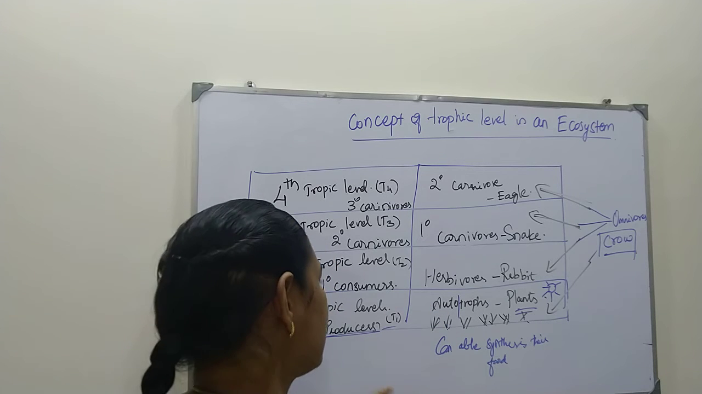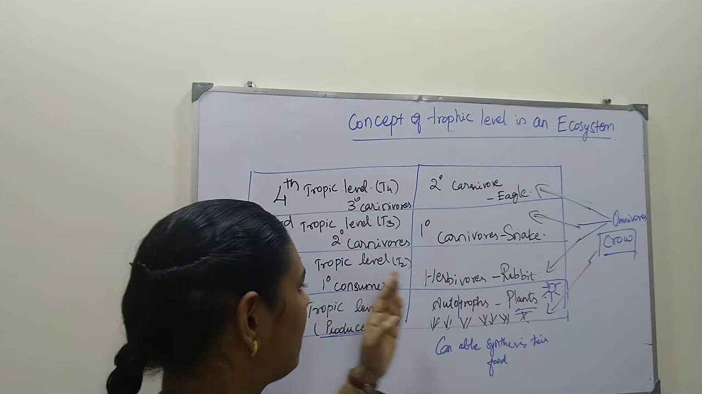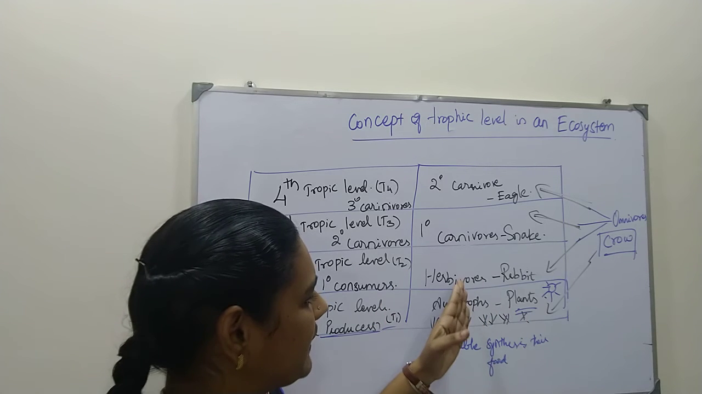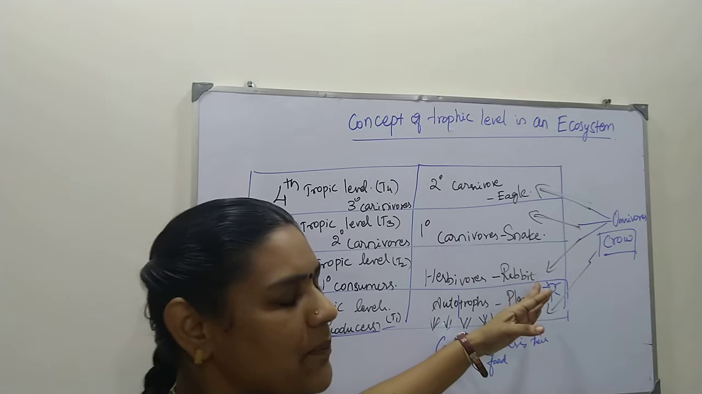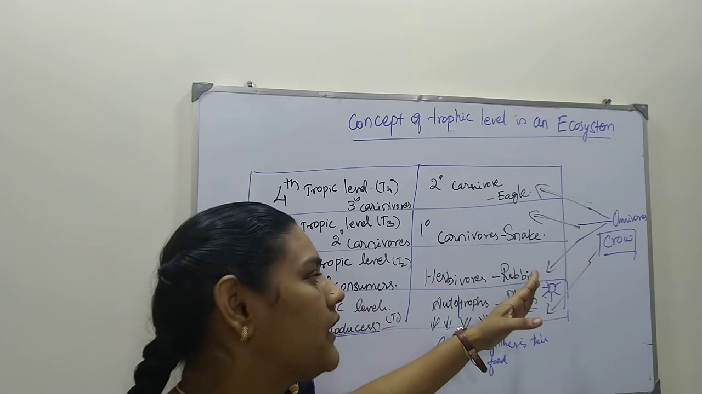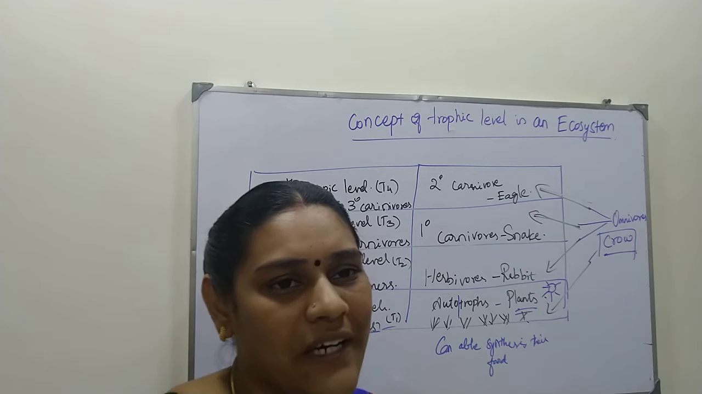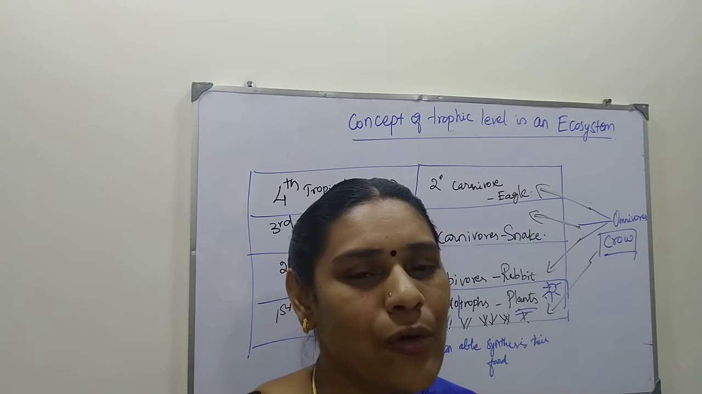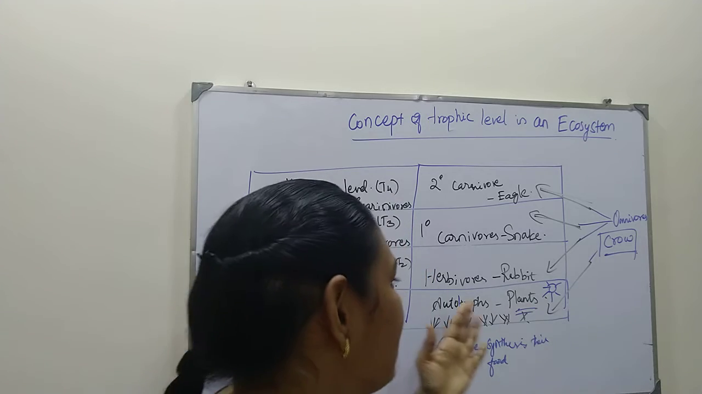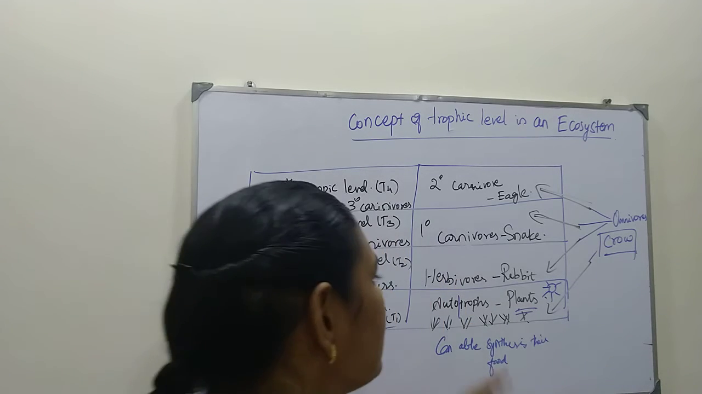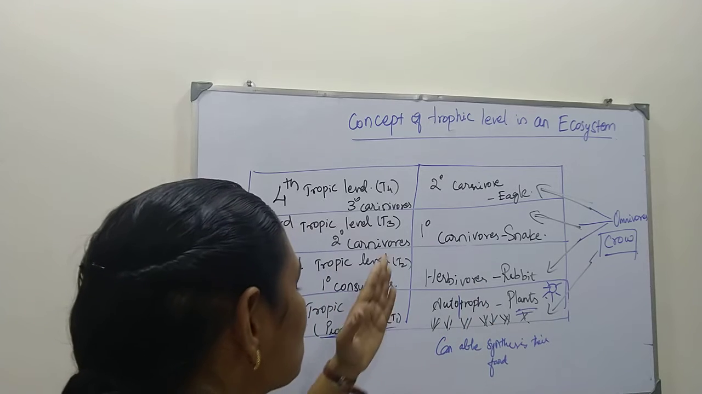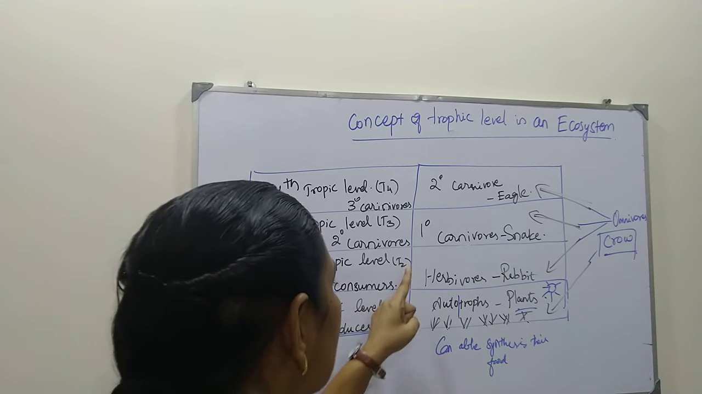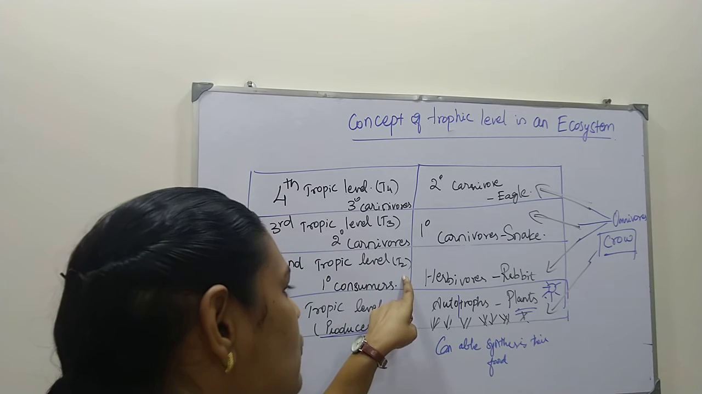The next level is the second trophic level. These grasses or green plants will be taken up by herbivorous animals like rabbit, sheep, goat, cow. All herbivorous animals will eat only green plants. For example, cow, goat, sheep, rabbit, everything comes under herbivorous animals. These herbivorous animals are positioned in the second level, that is the second trophic level, or we can indicate it as T2.